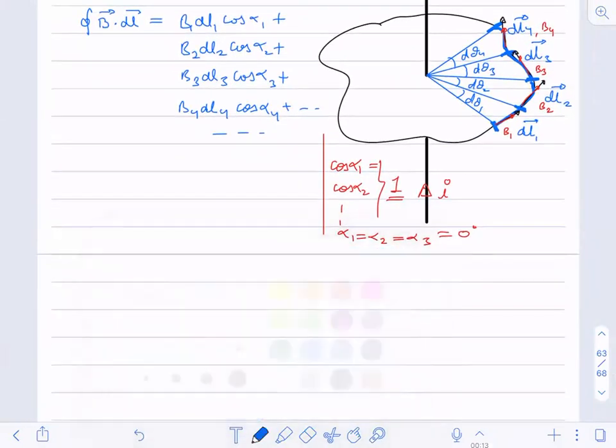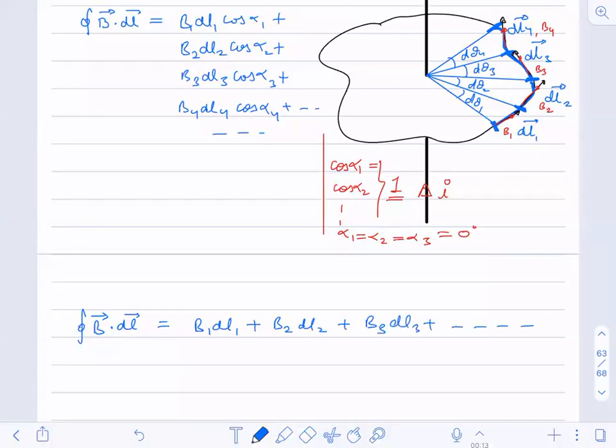Now see here, what do we have? B dot DL will be equal to B1 DL1 plus B2 DL2 plus B3 DL3 plus and so on.